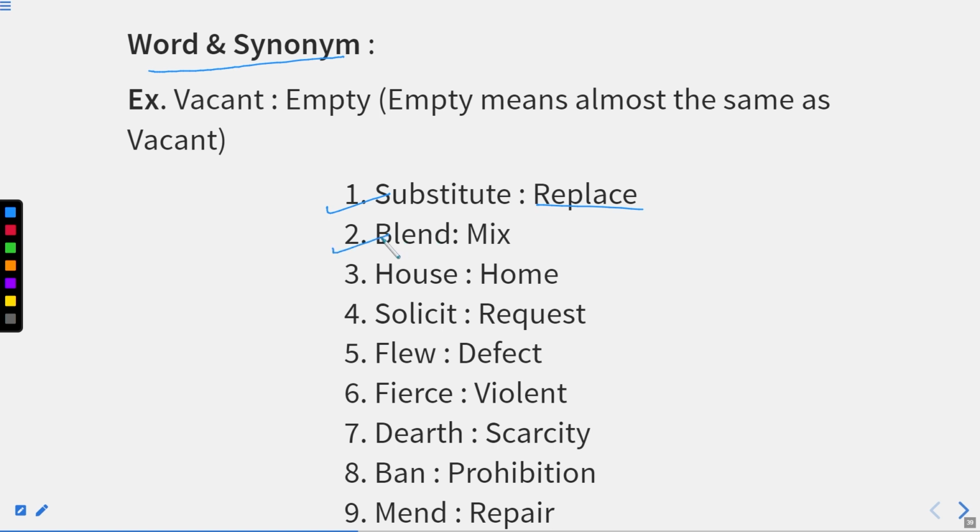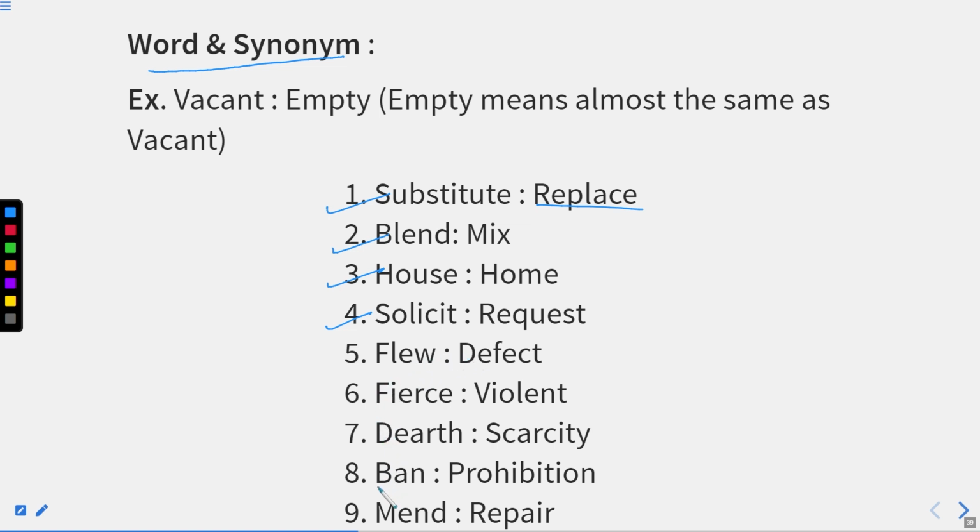They are mixing two different things, it means we are blending them. Then house is also known as home, right? Solicit. What exactly does solicit mean? Solicit means to request someone. Then the next is flee. Flee means to defect, right?